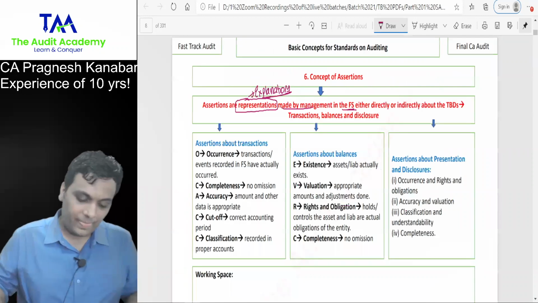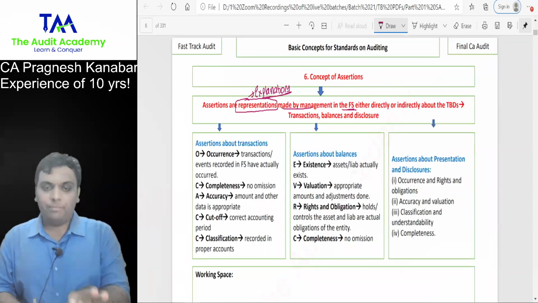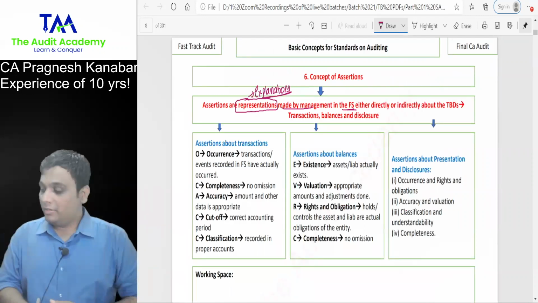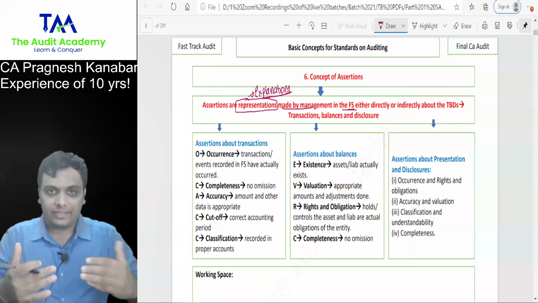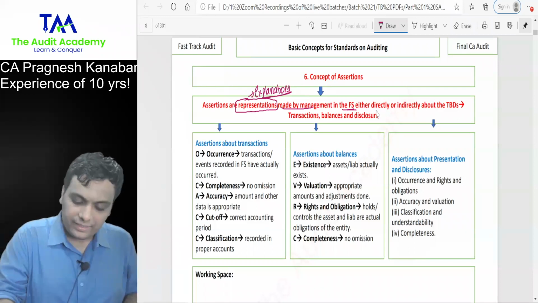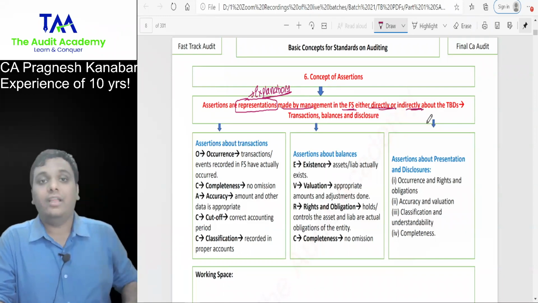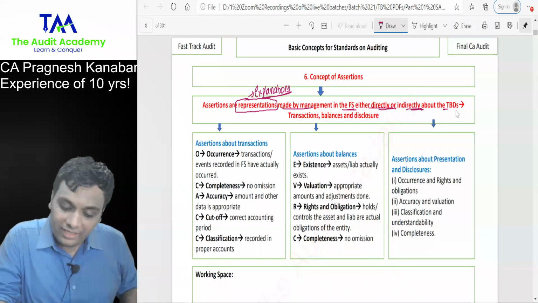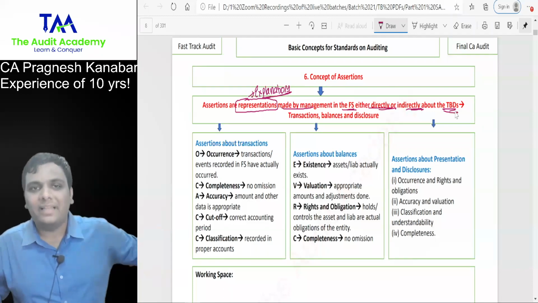My best presentations are over here. So assertions are nothing but representations, explanations made by management in the financial statements, either directly or indirectly, about TBDs, transactions, balances, and disclosures.